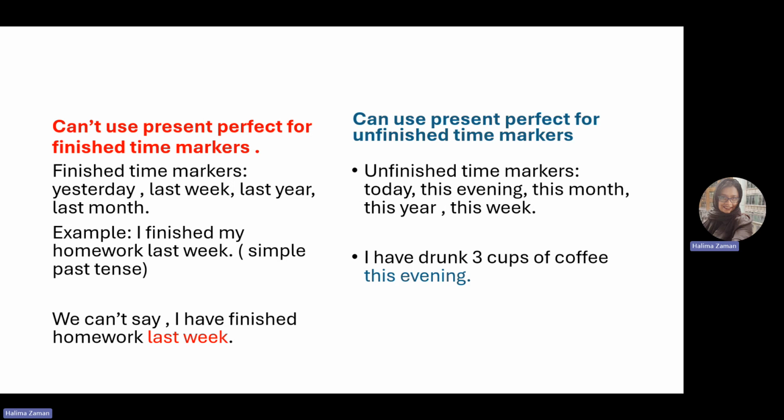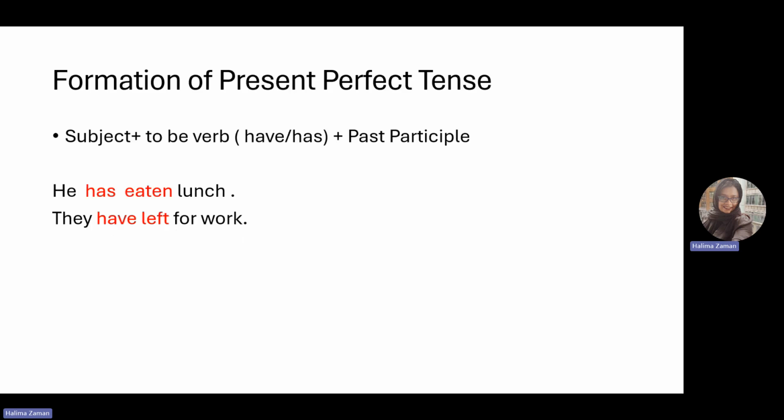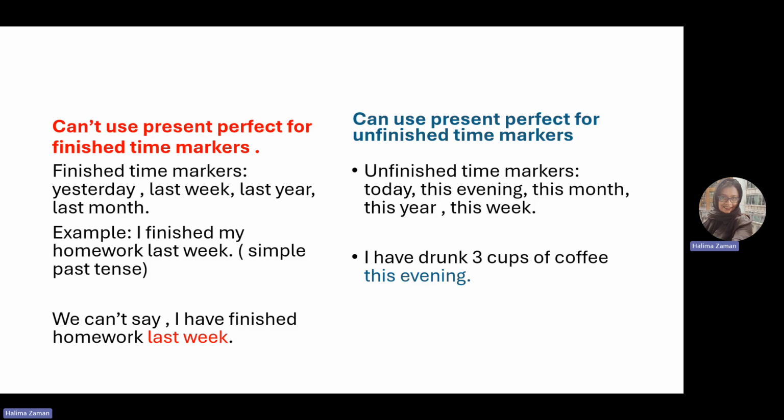So when we are using finished time markers, we need to use simple past tense, not present perfect tense. We can't say, I have finished my homework last week. That will be wrong. We have to say, I finished my homework last week, because we are specifically using a finished time marker, last week.